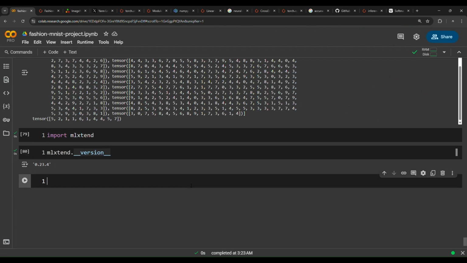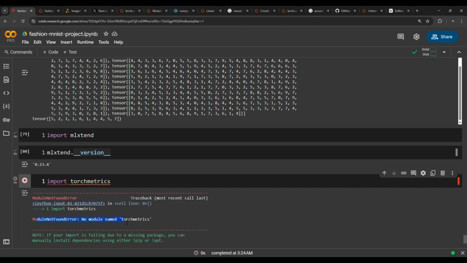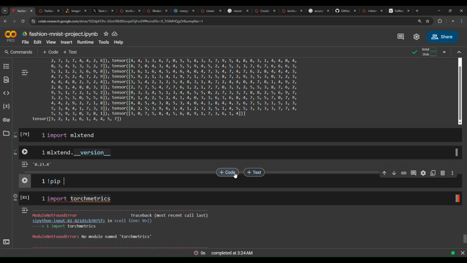And then let's just go ahead and try to import torchmetrics. I believe that torchmetrics is not embedded in Colab. If you try to import torchmetrics like that, it will give you an error, because until now torchmetrics has not been added in Colab. So you have to install it like that, pip install torchmetrics.